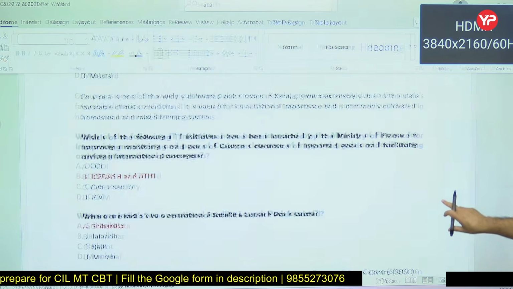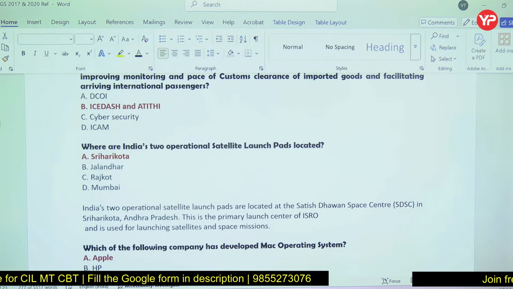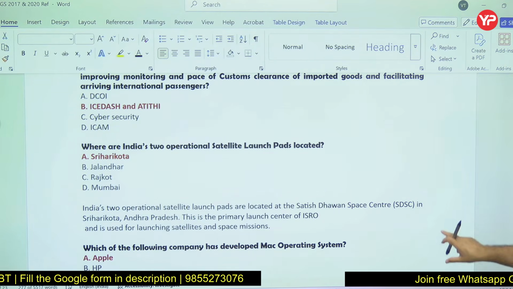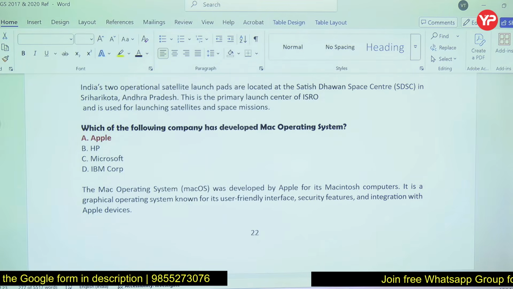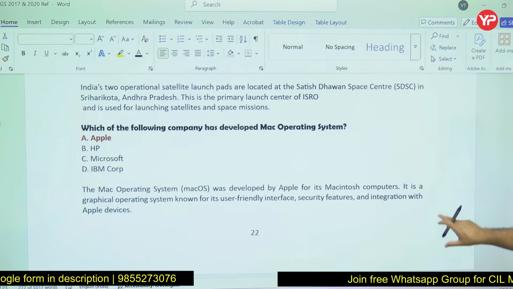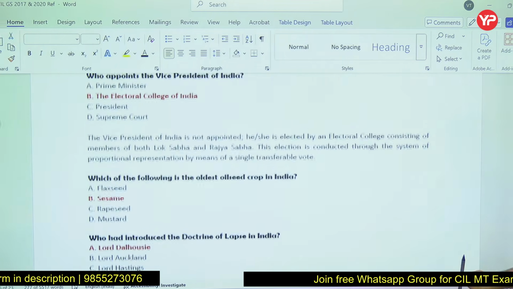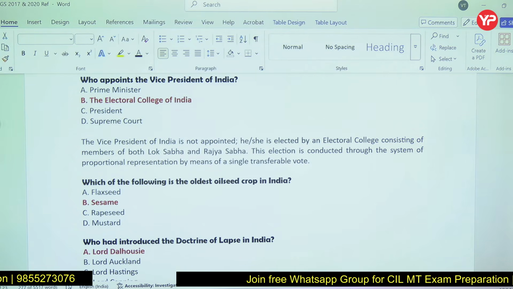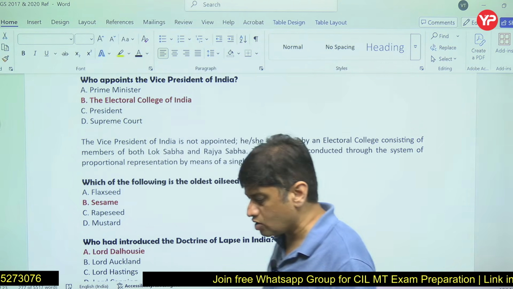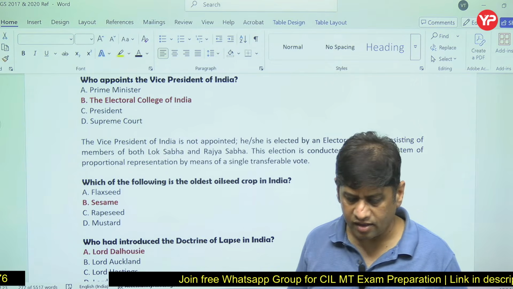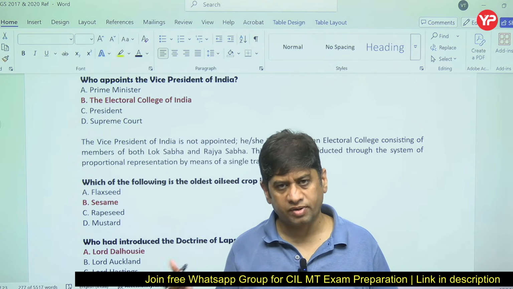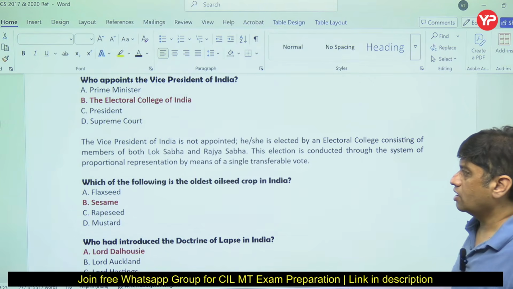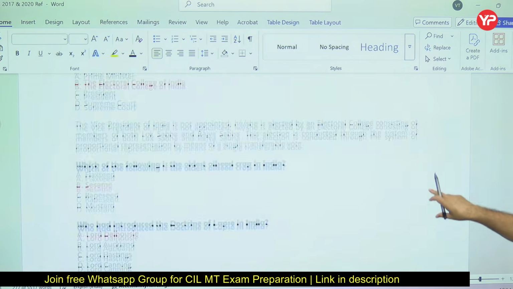Right, so Sriharikota, Satish Dhawan Space Center. Now ISRO launches from here. Mac operating system, Apple. Vice President of India is actually elected by Electoral College, and Electoral College elects President, Vice President. So he is not appointed; he is elected only, and that is by the MPs of Lok Sabha and Rajya Sabha.